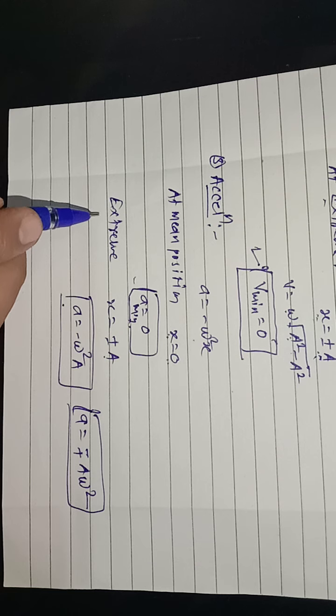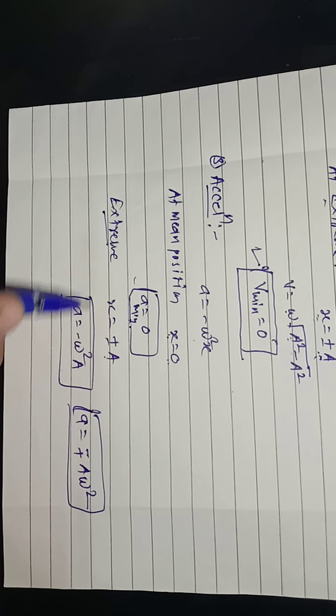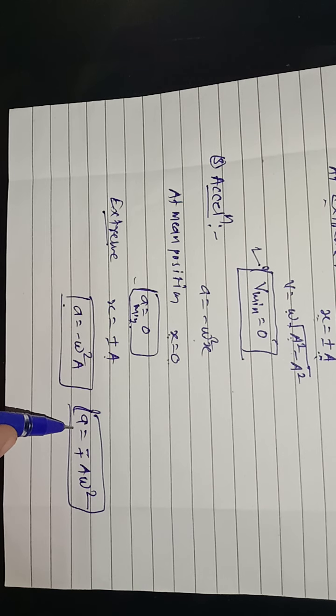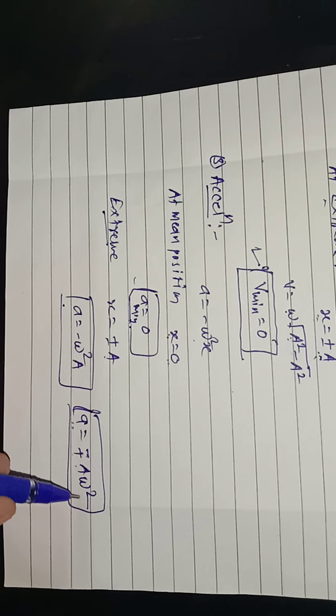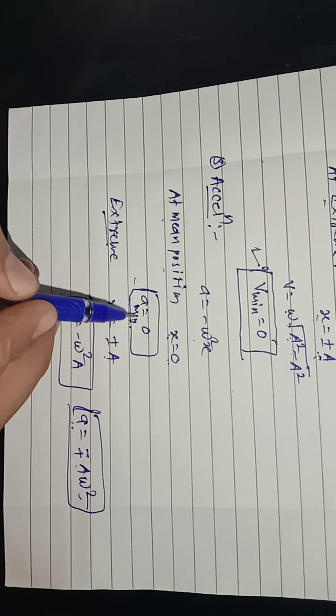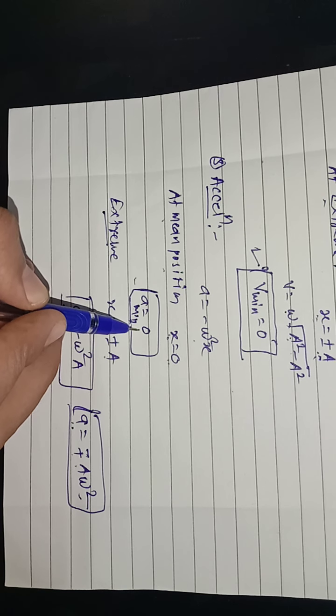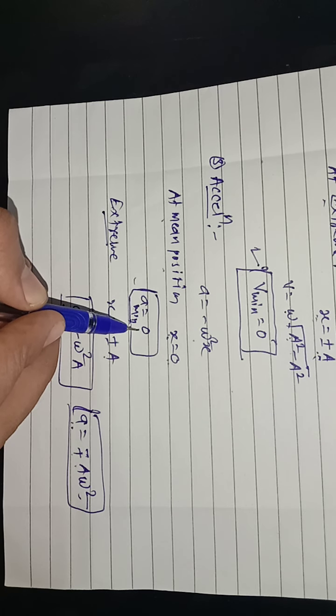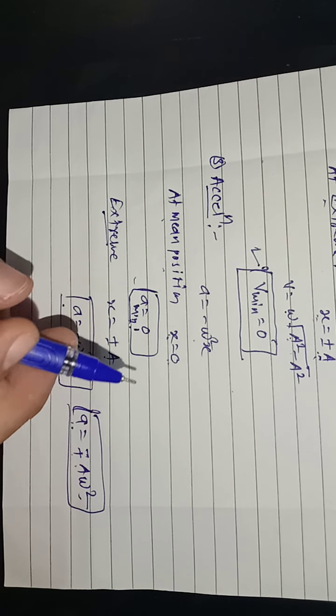That means at the extreme position the acceleration of that particle is maximum, and that is given by a is equal to plus or minus a omega square, and at the mean position acceleration is minimum, that is equal to 0. This is about the extreme values of displacement, velocity and acceleration.